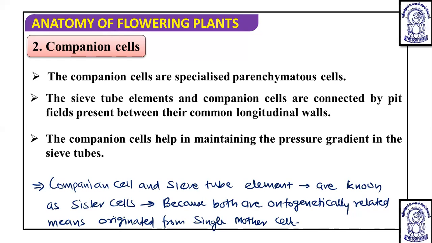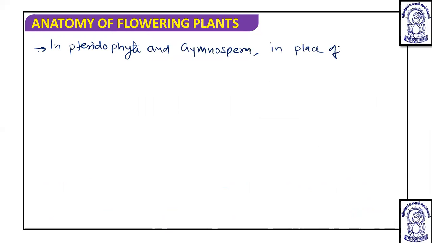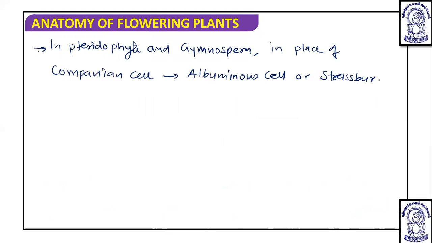They are absent in gymnosperms and pteridophytes. In pteridophytes and gymnosperms, in place of companion cells, albuminous cells or Strasburger cells are present.